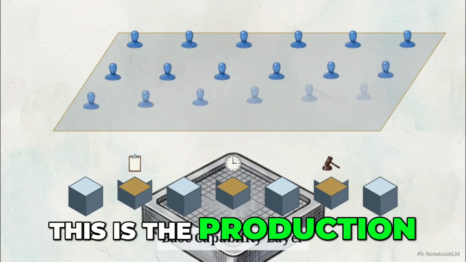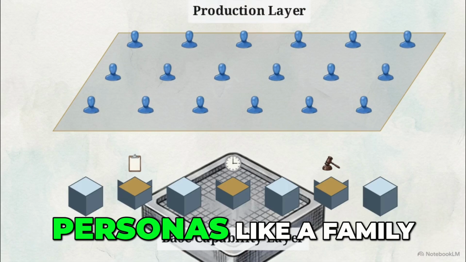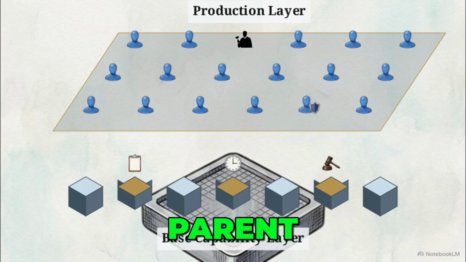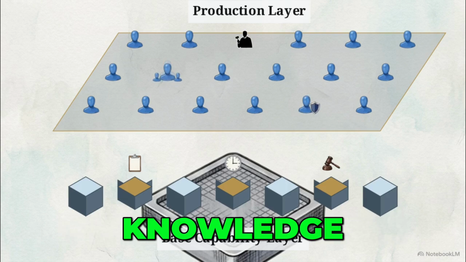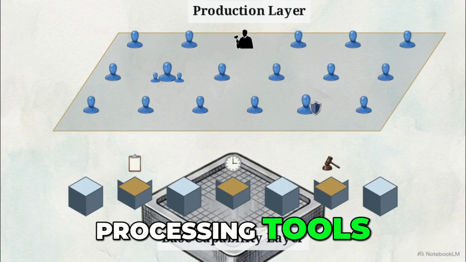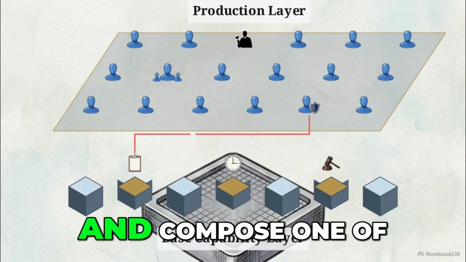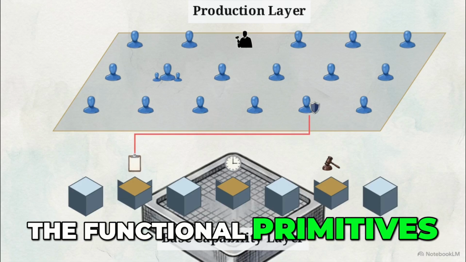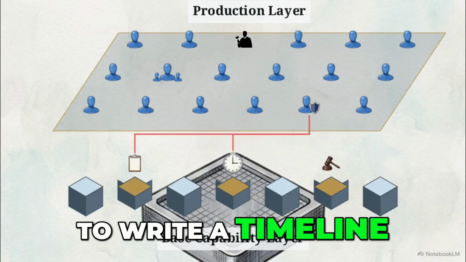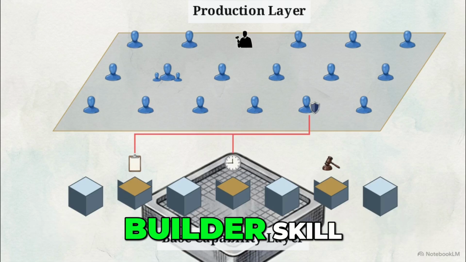This is the production layer. These are the user-facing agents, personas like a family court judge, a mediator, or a survivor safety parent. Each has deep domain knowledge, but critically, they lack native processing tools. When a persona needs to accomplish a task, it must reach down and compose one of the functional primitives. A user-facing agent cannot invent a new way to write a timeline. It is forced to route the data through the dedicated timeline builder skill.